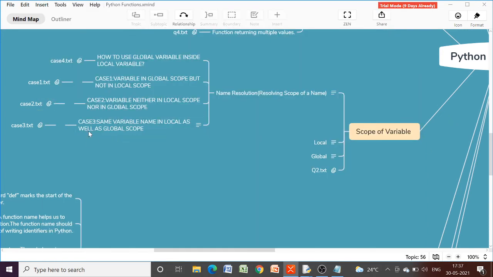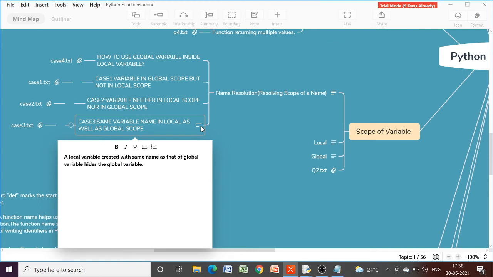Then the third case. What is the third case? The same variable name in local as well as global scope. Now it may also happen. What do we have? If inside a function we assign a value to a name which is already there in the higher level scope, then which variable will be accessed? Okay, so a local variable created with the same name as that of a global variable hides the global variable.